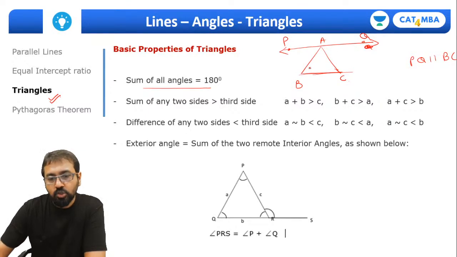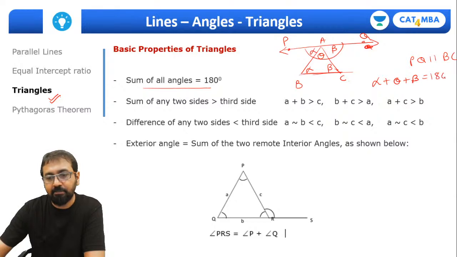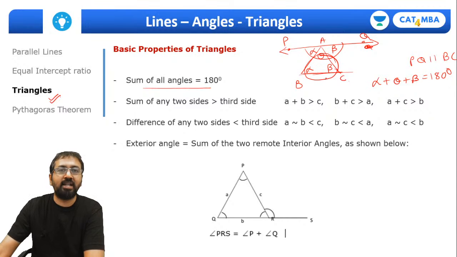Now let's call this angle alpha. Definitely this angle will be alpha, alternate angle. If this is beta, this will be beta, and let's take this angle as theta. So what is alpha plus theta plus beta? Of course, angle on a straight line is always 180 degrees. So that's why the sum of these three interior angles came out to be 180 degrees.